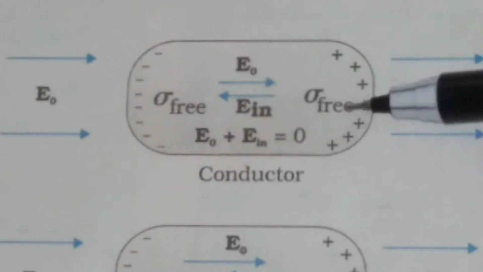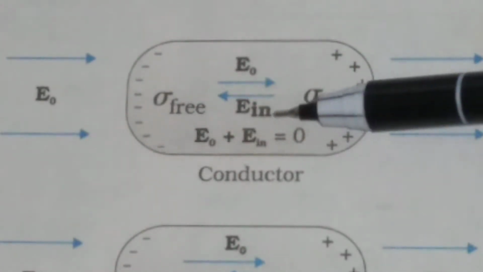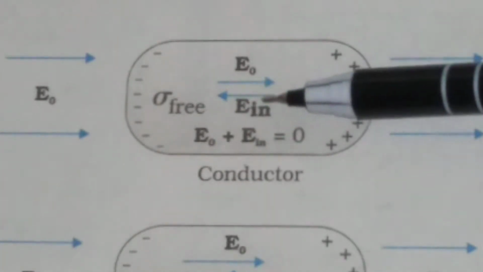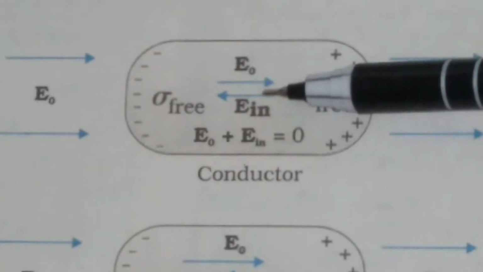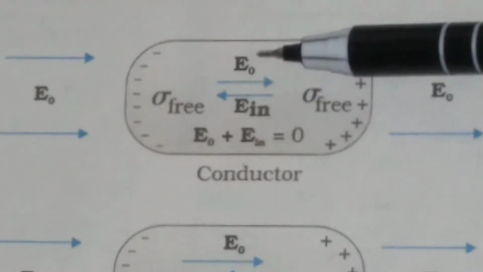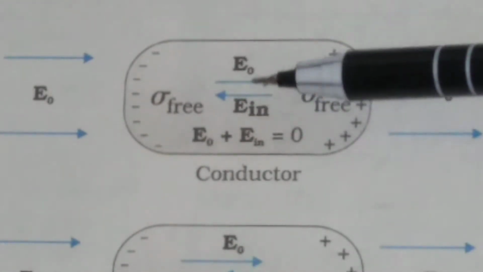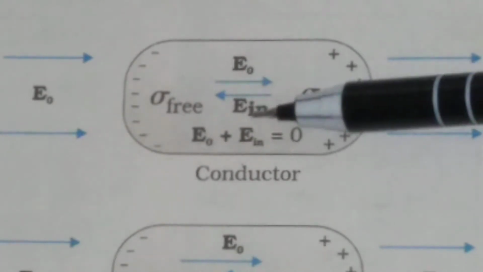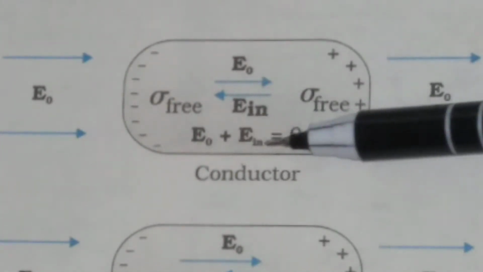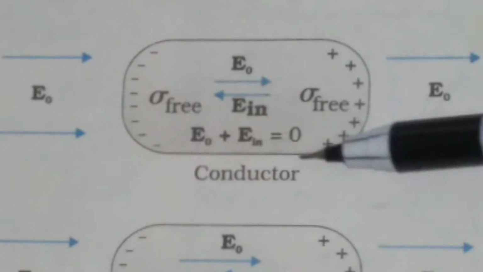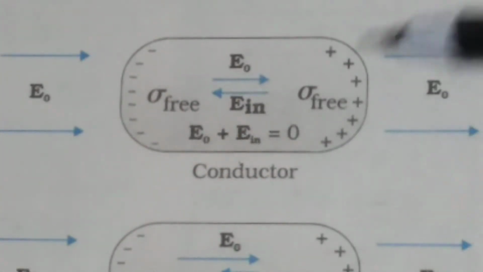Due to this induction of free charge, an electric field E in will be produced. And in a static situation, what happens? The two fields cancel each other. E0 and E in cancel each other, and the net field is equal to 0. This happens in case of a conductor.